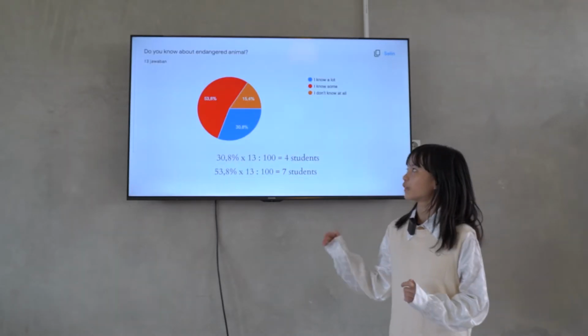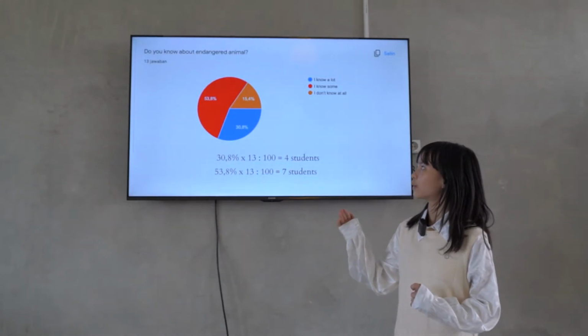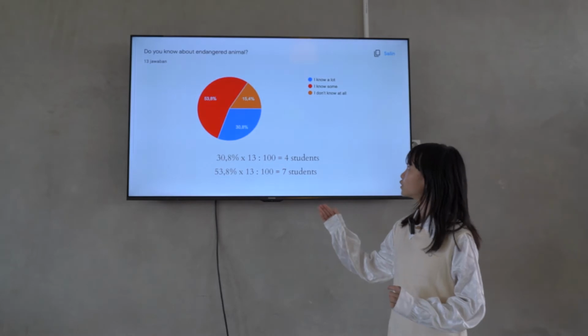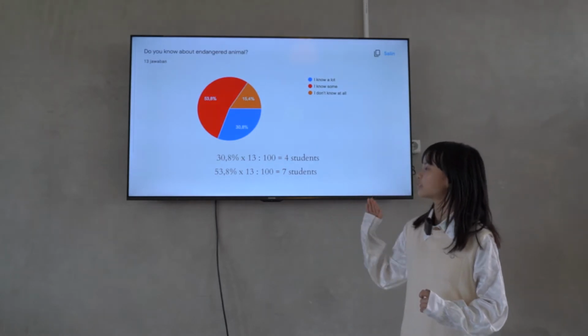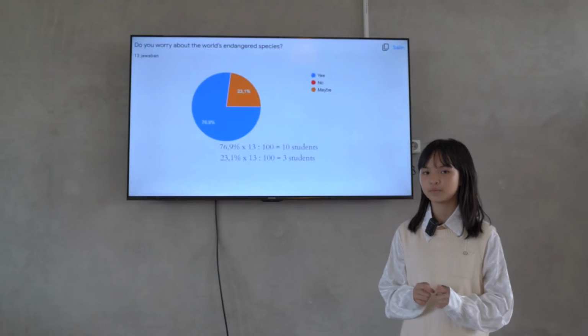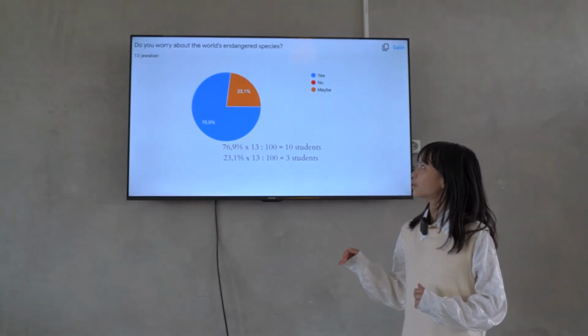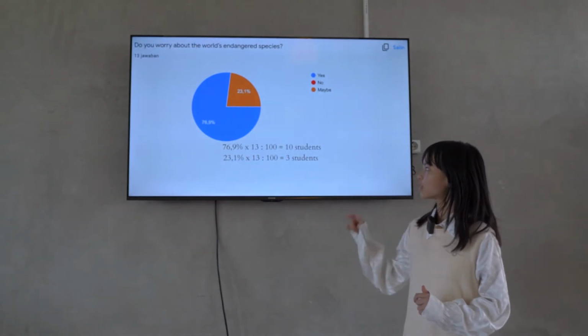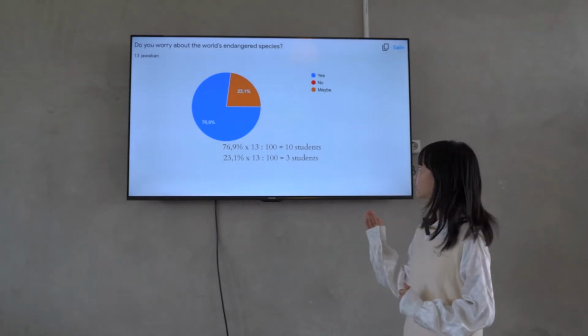And this is my survey. First question, do you know about endangered animals? 4 students choose I know a lot and 7 students choose I know some. Second, do you worry about the word endangered species? 10 students choose yes and 3 students choose maybe.